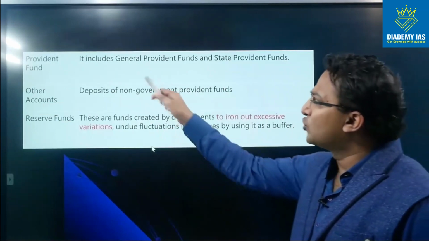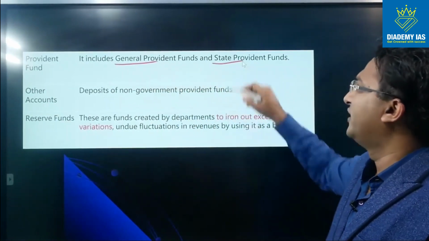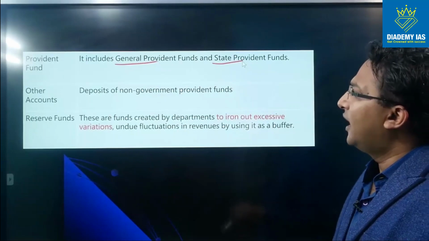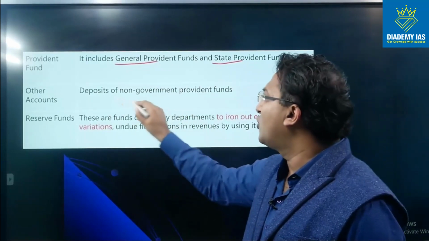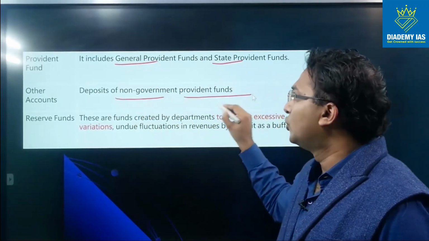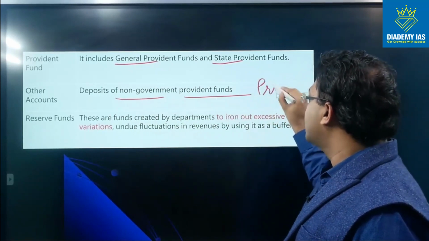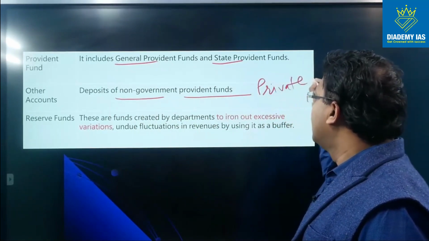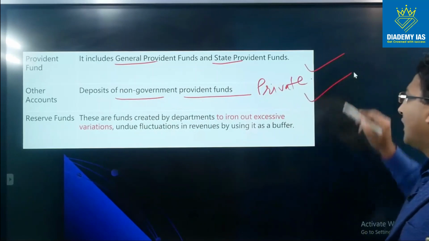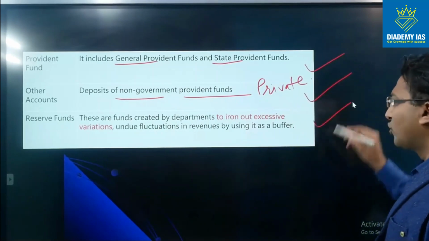So provident fund includes general provident fund and state provident fund, right? Other accounts, deposits of non-government provident funds. So the private sector funds, basically, right? These are also part of the other than borrowing, and this is also other than borrowing.